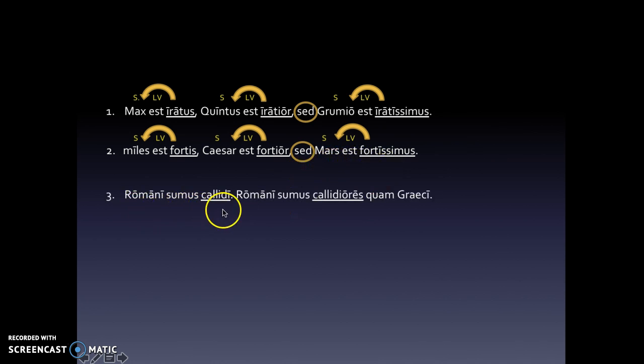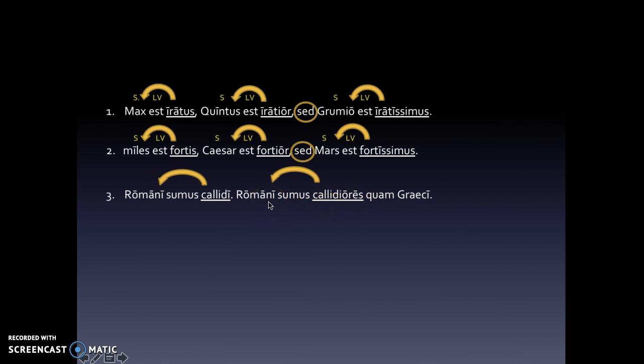All right, Romani sunt callidi, Romani sumus callidiores quam Graeci. So I underlined my two adjectives. The first one, this is nominative plural. This is nominative plural. So this is modifying this. Callidiores. Callidiores is nominative plural. Because it's a comparative, we know that because we've got the OR. Because it's a comparative, it's using our third declension endings. So that's an ES, it's nominative plural.